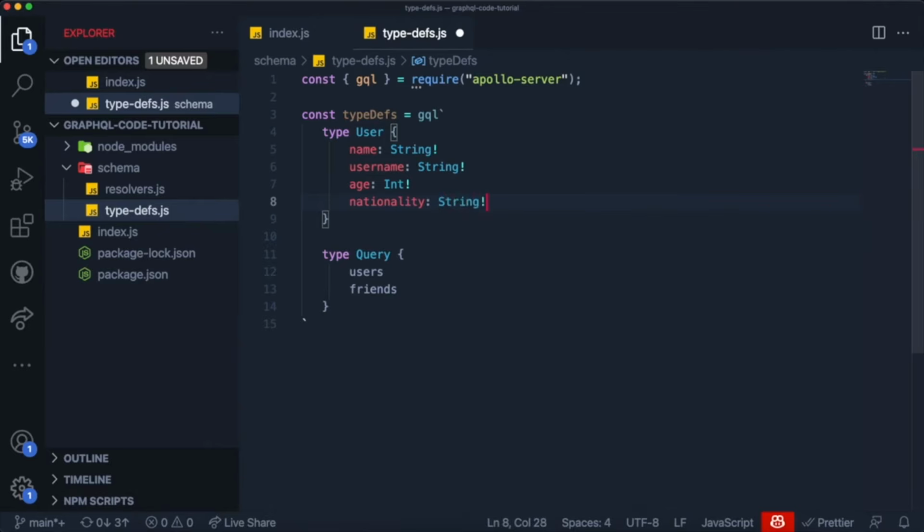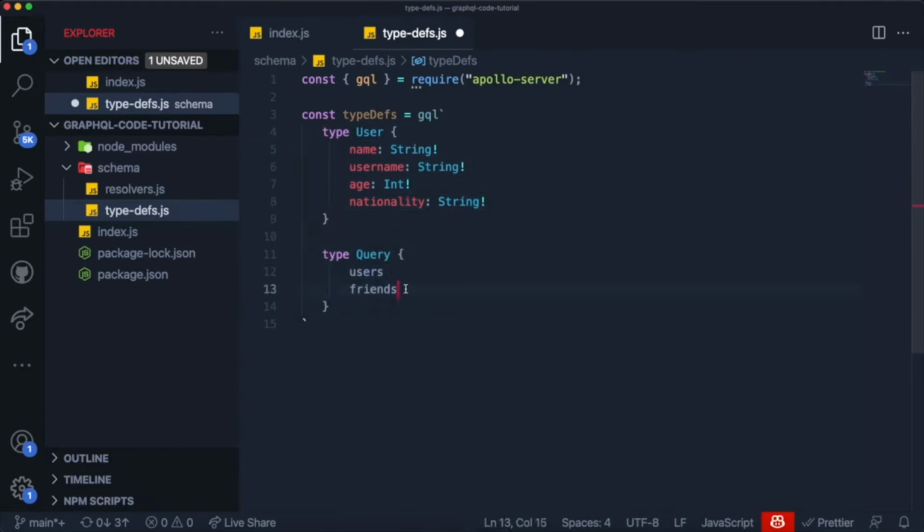And the reason why I'm saying for now is because this will change later on in the series when we get into more advanced topics. I'm actually going to make it so that you can only pass nationalities, so like actual countries, instead of any random string. But that's for later on in the series. Right now, our type user can only take in this kind of information. And now that we have defined the type user, we can start creating queries that deal with this type.